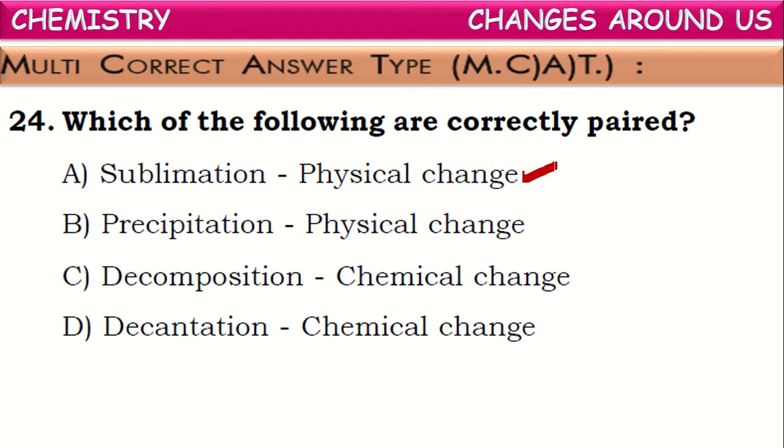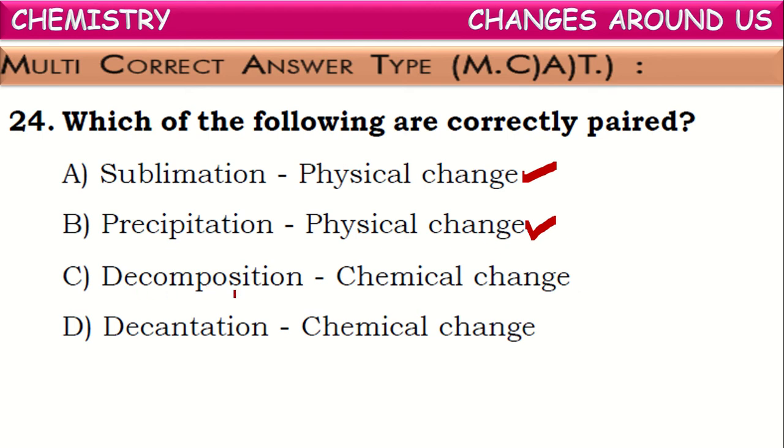Precipitation. Precipitation is also a physical change. What is precipitation? It occurs in the water cycle process, isn't it? The clouds containing water vapor slowly condense and become droplets of water. These small droplets of water accumulate and become bigger droplets, which become heavy and come down in the form of precipitate, which we call rain. So here only the physical state of water changes. It is converting from gaseous state to liquid state, but there is no change in the chemical composition. So this precipitation also comes under physical change.